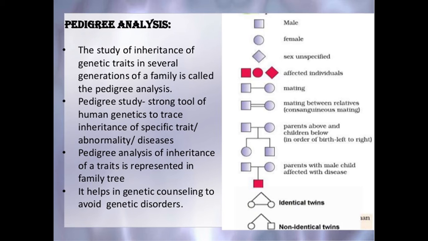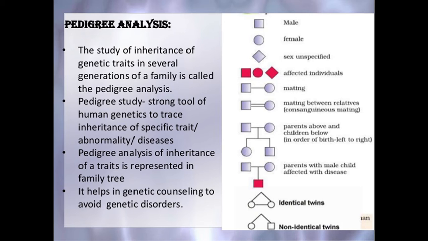These are some of the symbols used in the pedigree analysis. The symbols which are representing male, female, and here is sex unspecified. This symbol represents the affected individuals. Then this symbol represents mating between male and female. Then this symbol shows mating between relatives.